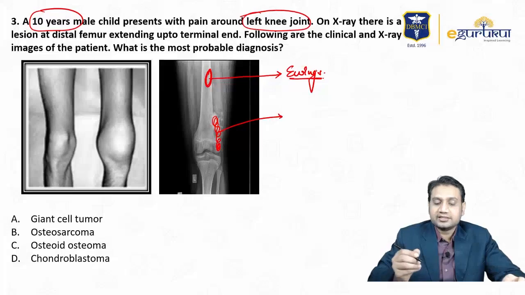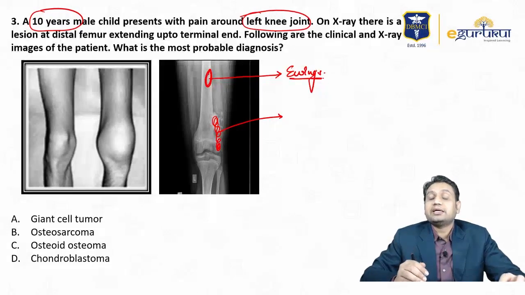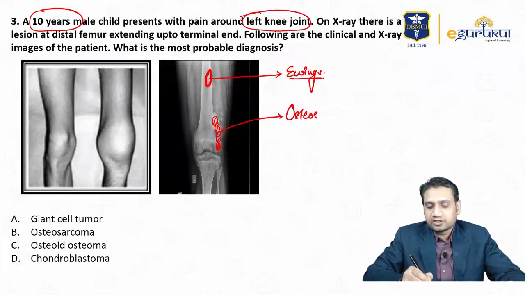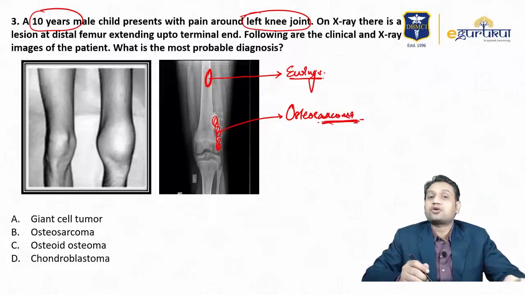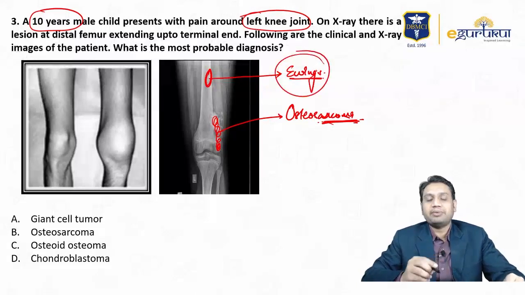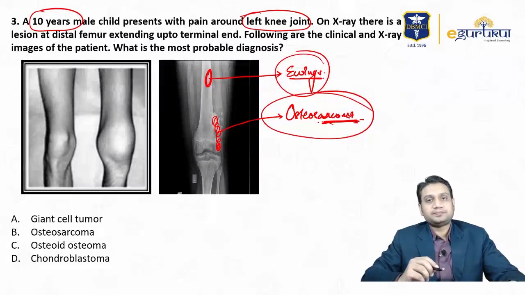So less than 10 years, the most common malignancy in a kid or in anybody, the most common malignancy that we have in the bones, it is osteosarcoma. So if they have given you the specimen or the X-ray where you have got the Codman's or the sunray or the sunburst, it is most likely osteosarcoma. If they are mentioning something about the mid-thigh area, it is Ewing sarcoma, right?